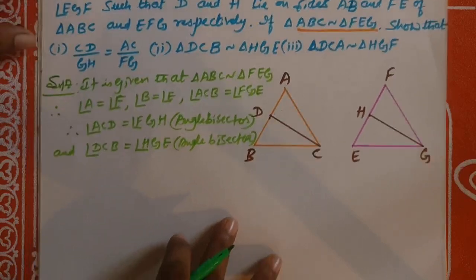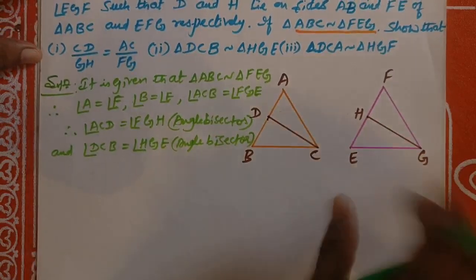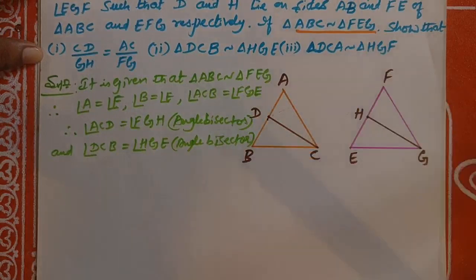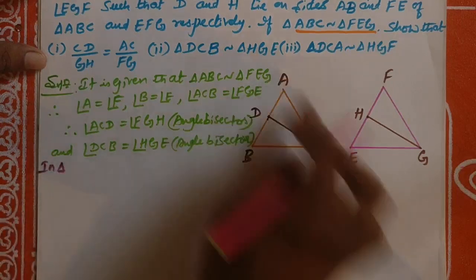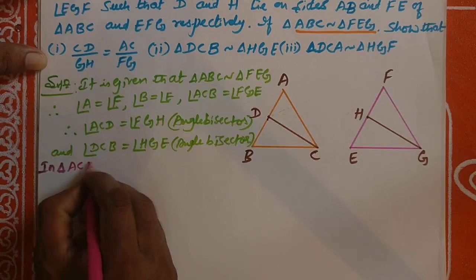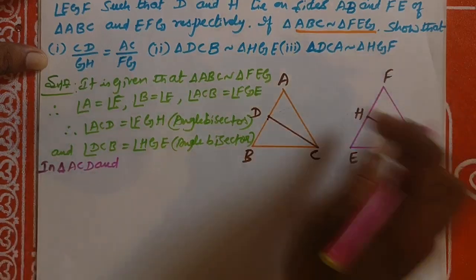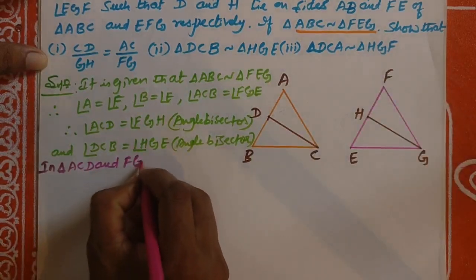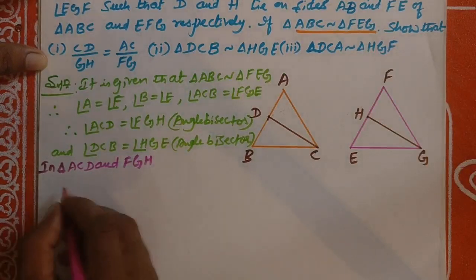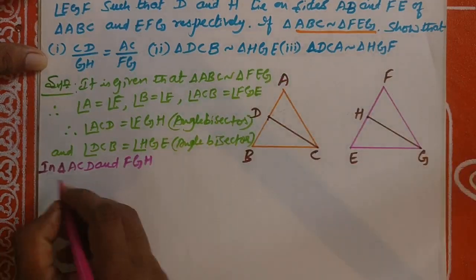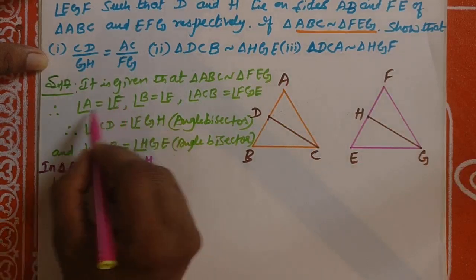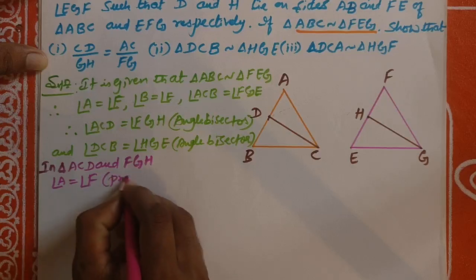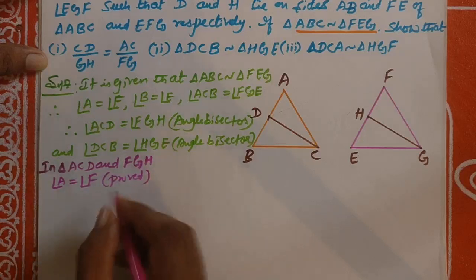Now, in triangle ACD and FGH, angle A is equal to angle F, proved above.